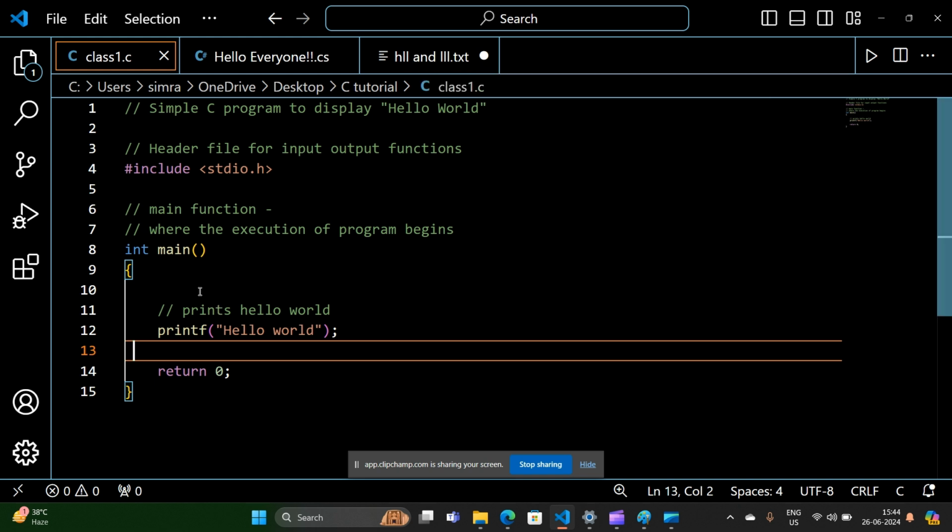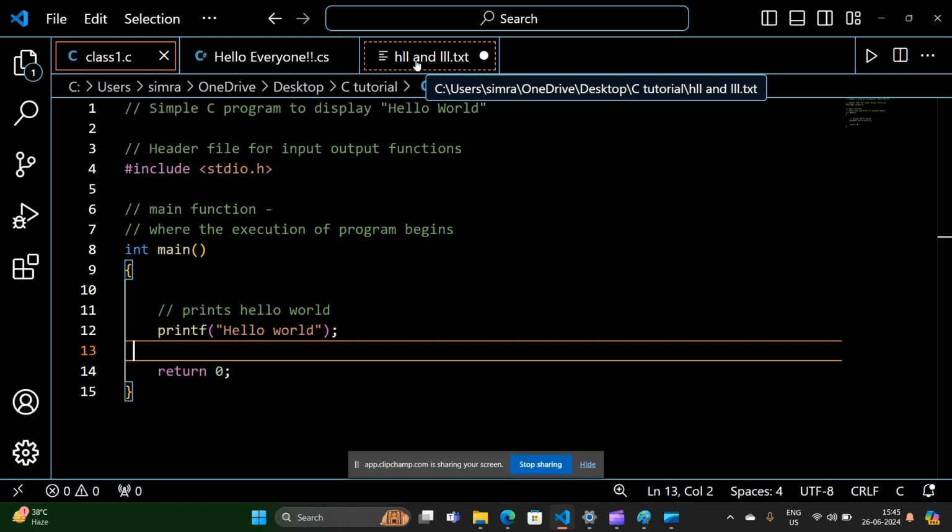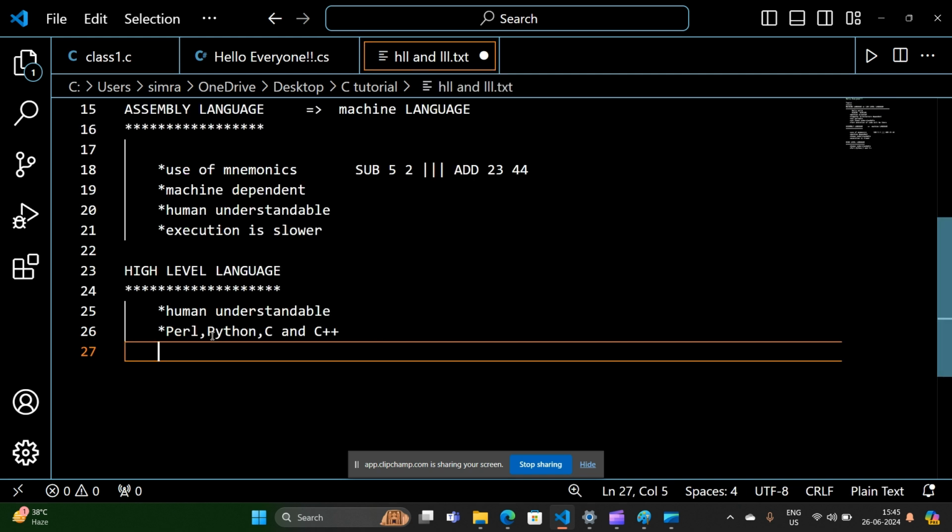If we want it to print the addition of two numbers or subtraction of two numbers, we can also do that. But these are the operations which we will do in the further classes. This is the class where we are going to understand about the high level language and low level languages. So you can see the high level language is human understandable.